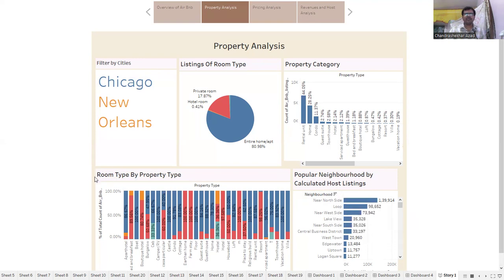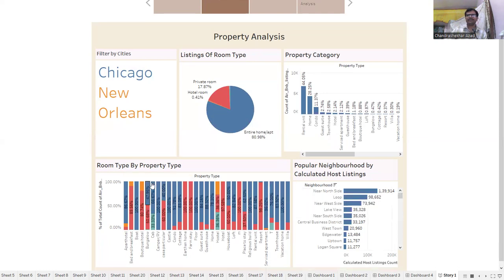If we talk about the room type by property type, most of the property types have either private rooms or entire home apartments, and a few properties have shared rooms or hotel rooms.